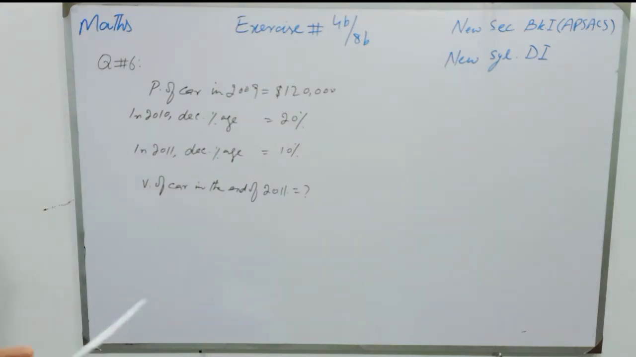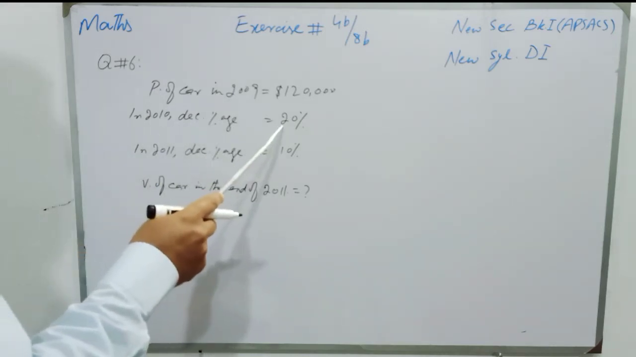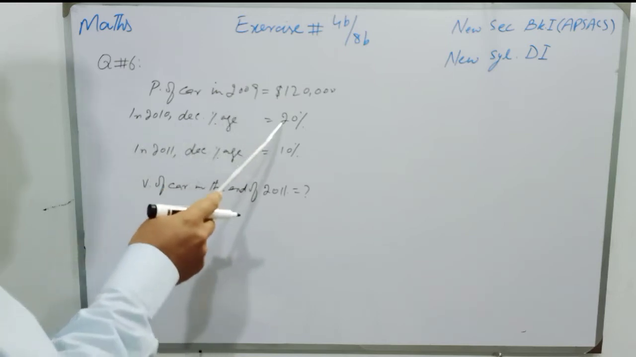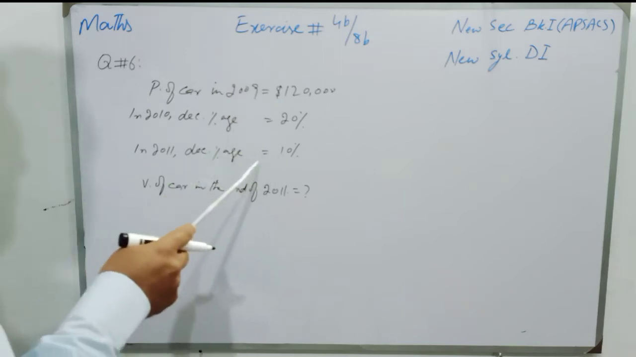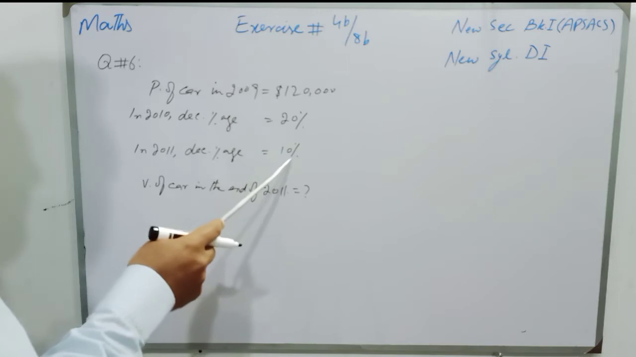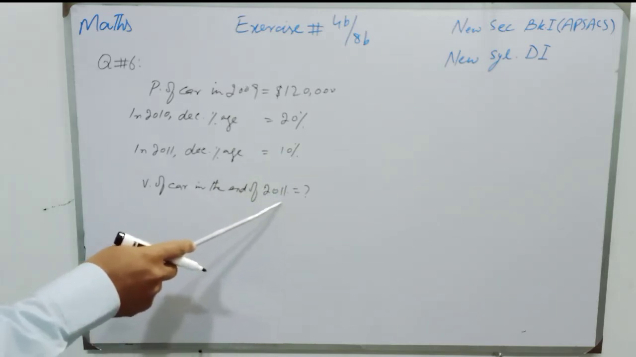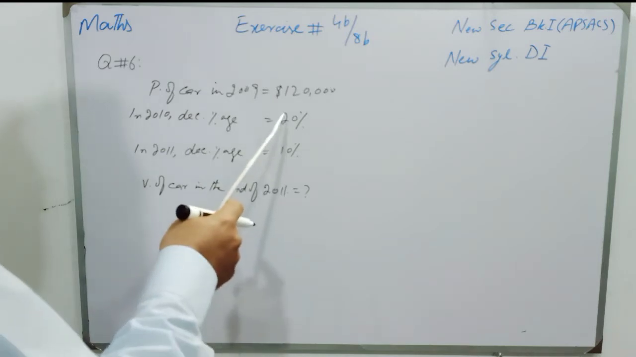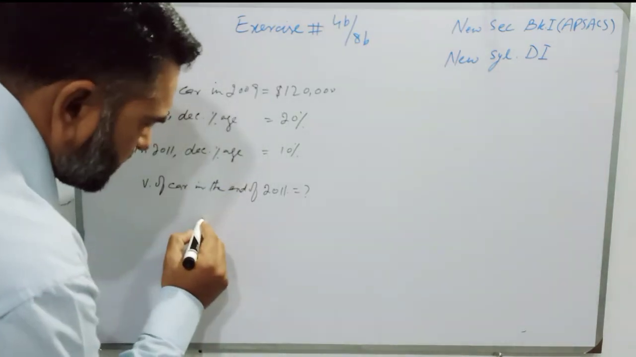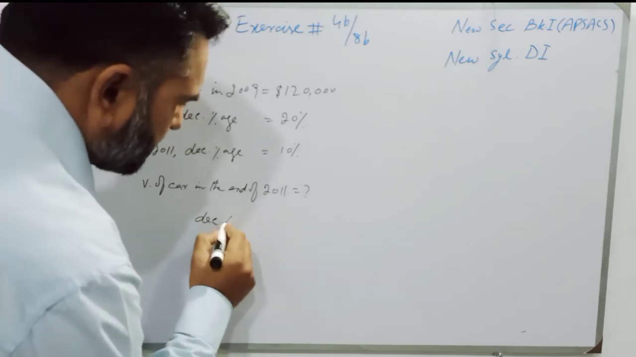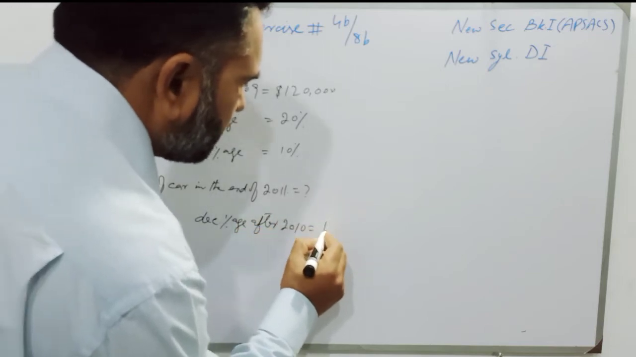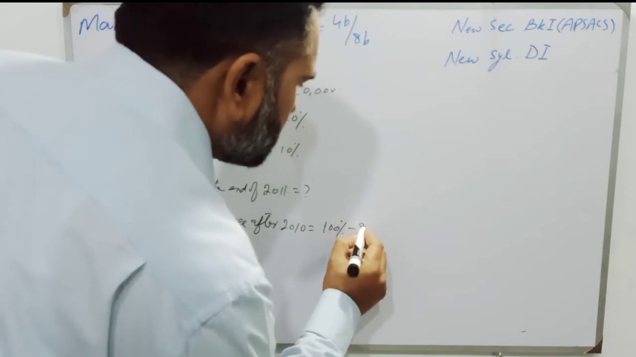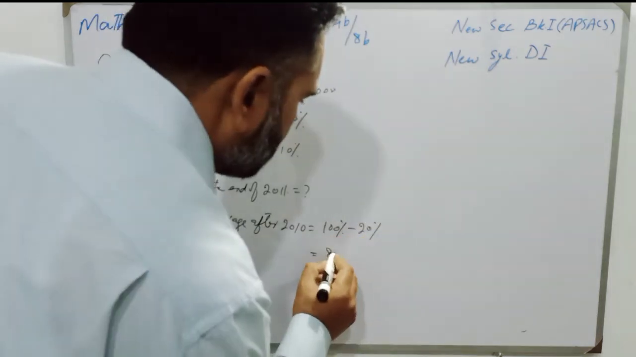So students, it's a very simple question. First, we will find the decreased value of the car after 2010, that is 20%. And then again there was a decrease of 10%, and that will be the value of the car at the end of 2011. So we will find the value decreased percentage after 2010. It will be 100% minus 20%, and it will be 80%.